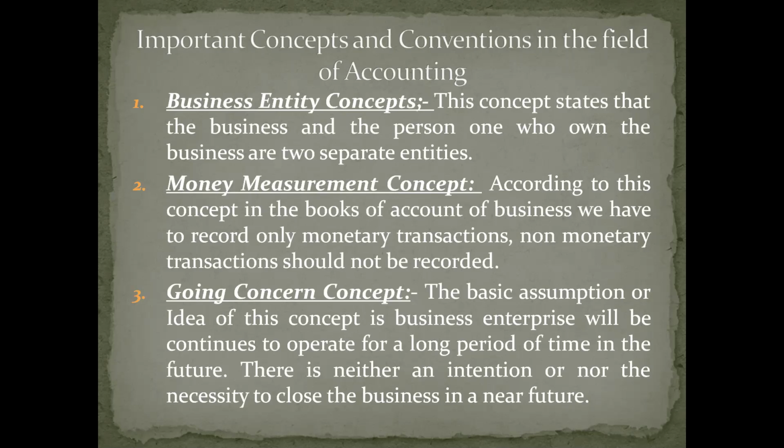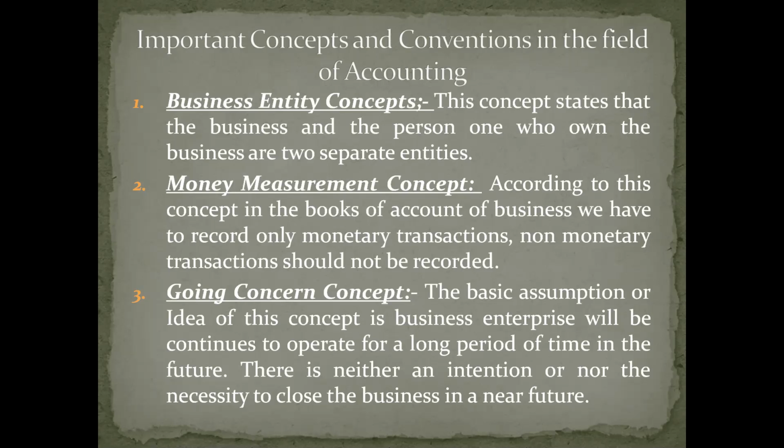Then the second concept is the money measurement concept. Here, measurement is nothing but a scale. This concept states that we should make an entry only for those transactions which we can measure, which we can express in terms of money. We are not supposed to record the events which we cannot measure in terms of money.